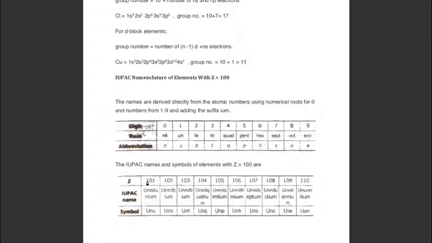Atomic number 101. For 1, we will write un. For 0, nil.